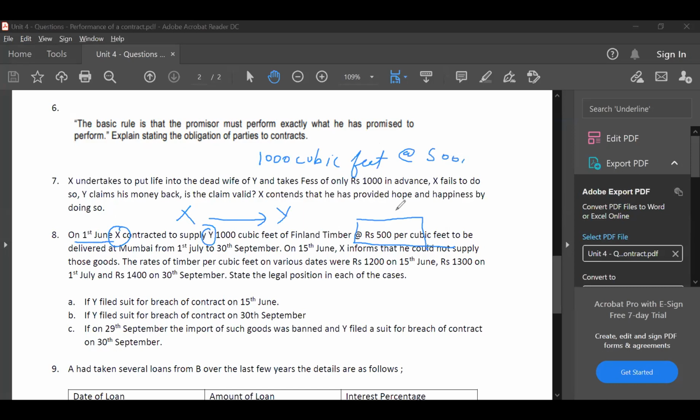This was the agreement. So totally 1000 into 500 is what Y has to pay. It is to be delivered at Mumbai from 1st July to 30th September.